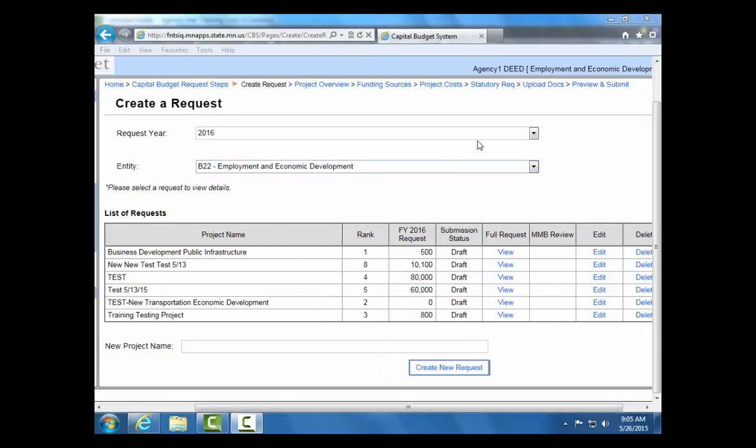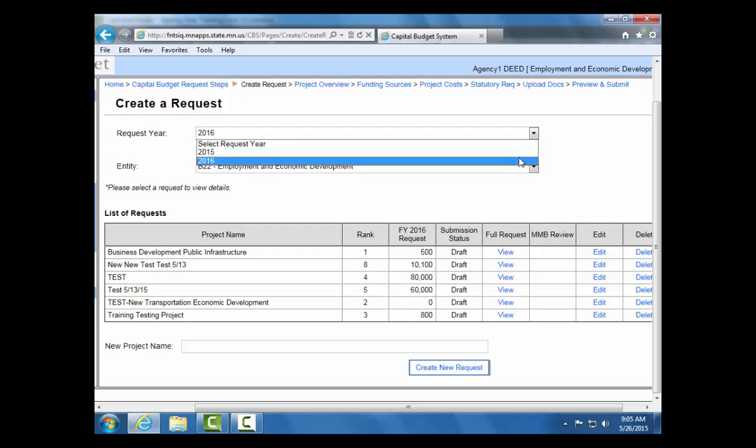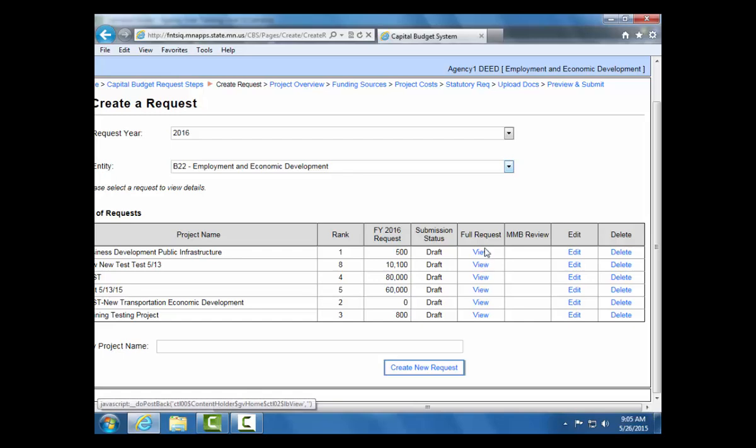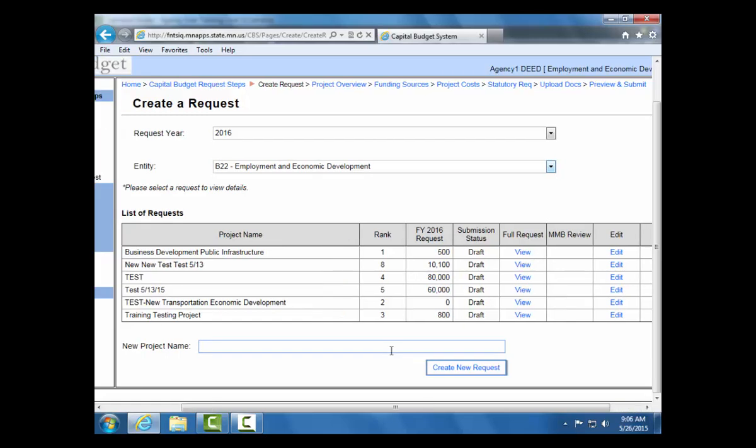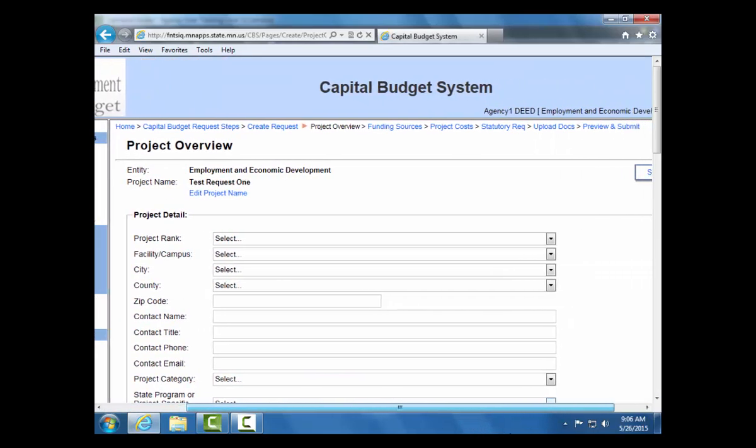On this screen, select the request year from the drop-down menu, and in the entity field, your state agency should automatically be populated. As you can see, there is a list of current requests within the 2016 request year. You are able to view, edit, or delete any of these requests at any time. In order to create a new capital budget request, simply type in the request name in the new project name field, and select Create New Request. This automatically brings you to the Project Overview screen.